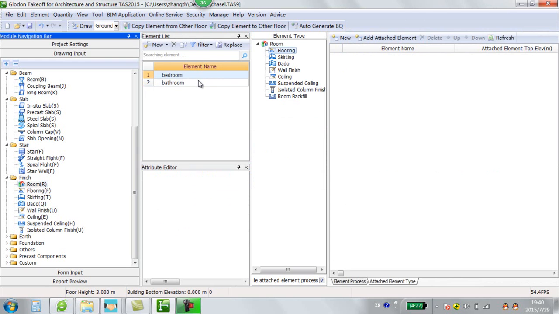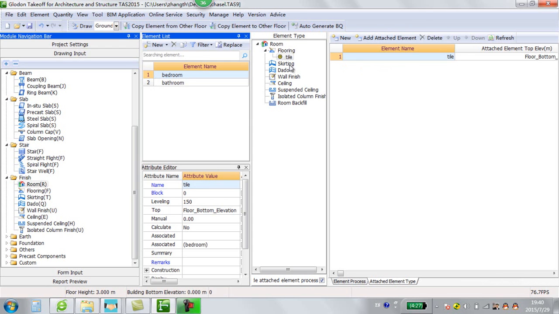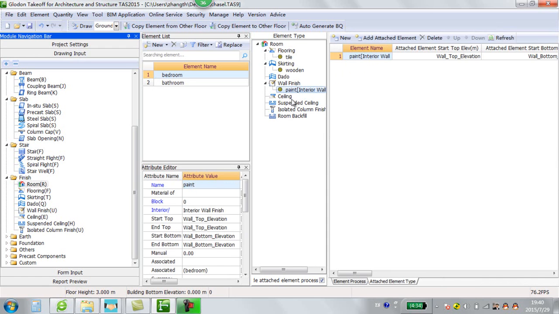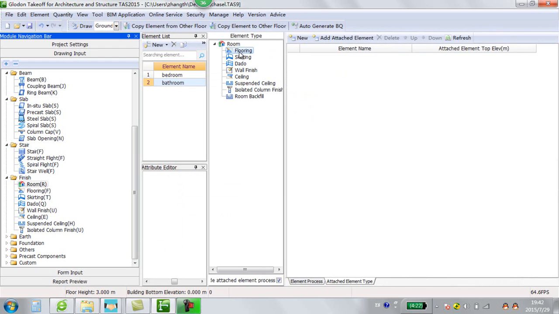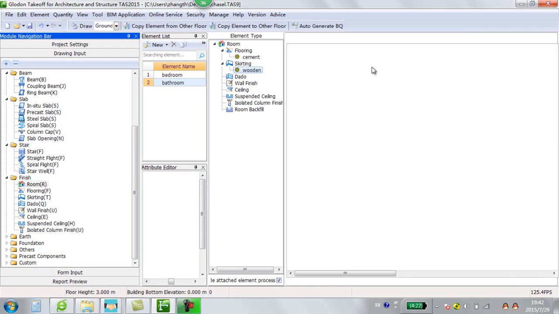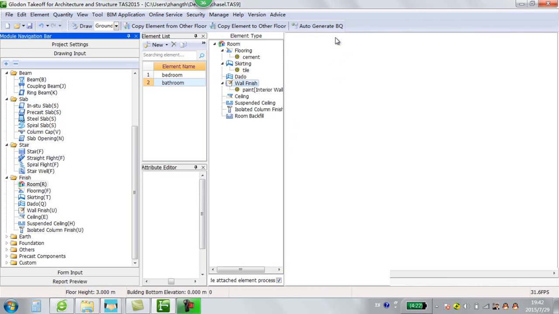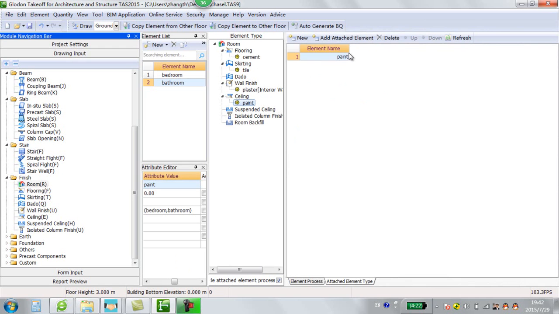After setting up the room name, then we do the decorations for the room. For example, for the bedroom, we have the tile flooring, the wooden skirting, the paint wall finish, and the paint ceilings. For the decorations of bathroom, maybe we need to select different materials. The cement flooring, tile skirting, plastic wall finish, and paint ceiling.